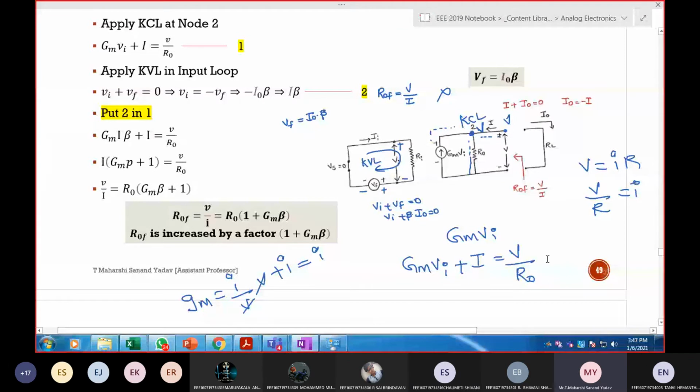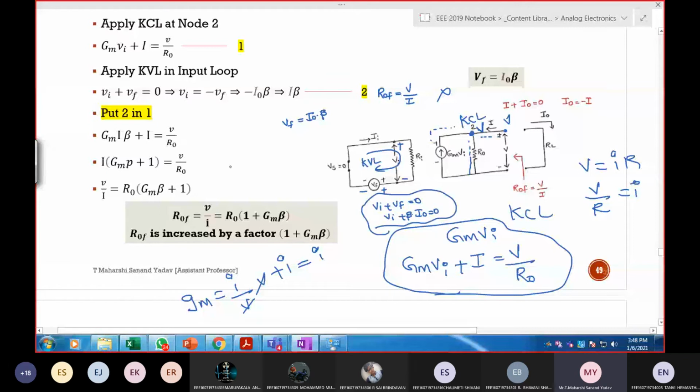So this is the KCL at the output side, and we have also already written KVL at the input, and we know the expression for VF, which is nothing but I naught times beta. So simply by using these three equations, try to solve and find the value of ROF. ROF is defined as the ratio of output voltage by output current. You try to solve these expressions and find the value of V by I, and tell me how much you get.